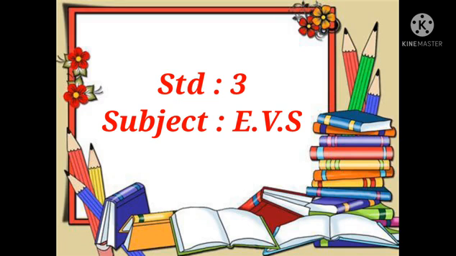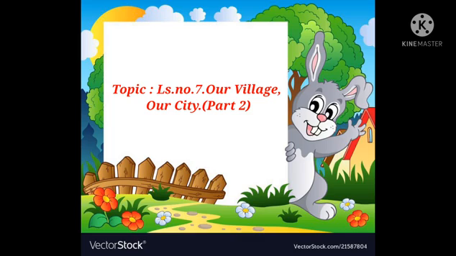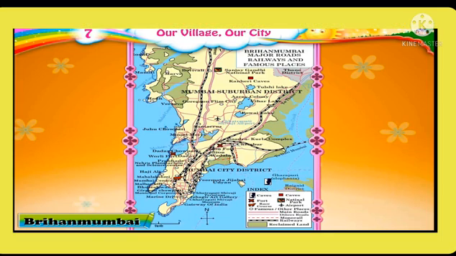Standard 3rd, Subject EVS. So students, in the last lecture we have already learned the half part. So now we will be continuing with the remaining part, that is lesson number 7, Our Village, Our City, part 2. So students, now look at this map of Brihan Mumbai. It shows the major roads, railways and famous places in Brihan Mumbai.